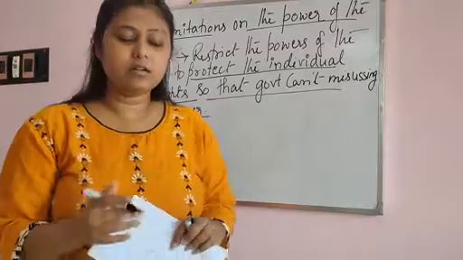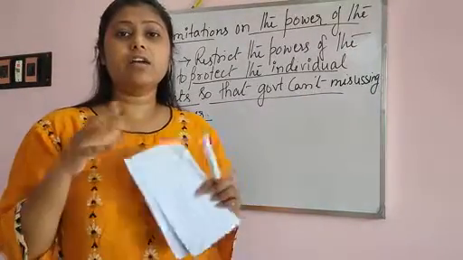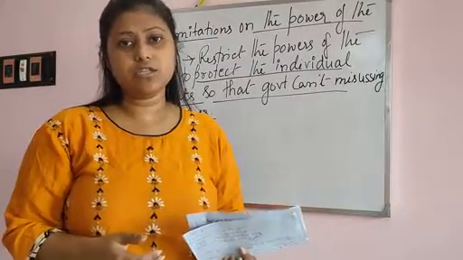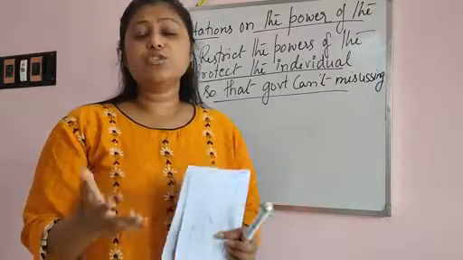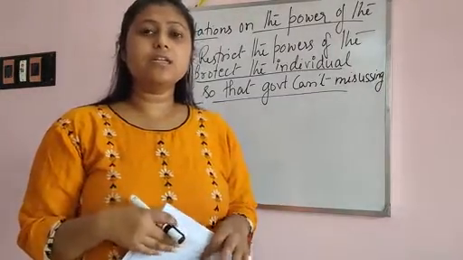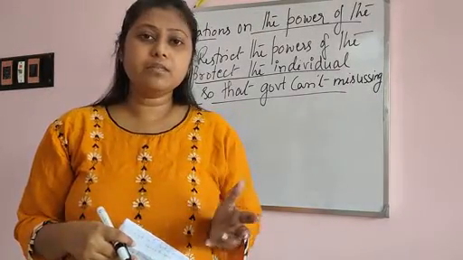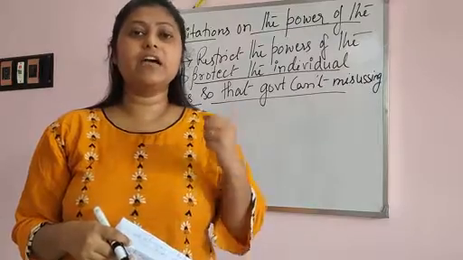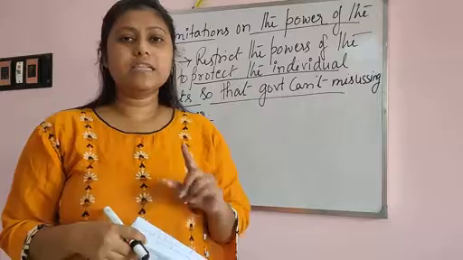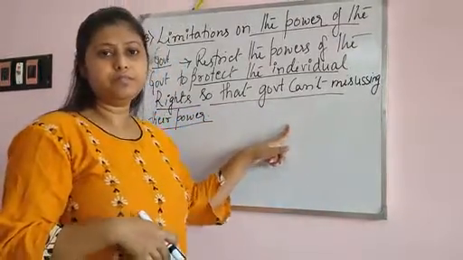So for this function, you get an idea that our constitution is not only thinking about the government but also about the citizens, because ultimately the constitution was made for our citizens and to run the country. So the government is limited with certain power, and they cannot randomly misuse it by taking away the fundamental rights or any rights of the citizens and dominating them. That's why these limitations are given as a function of the constitution.